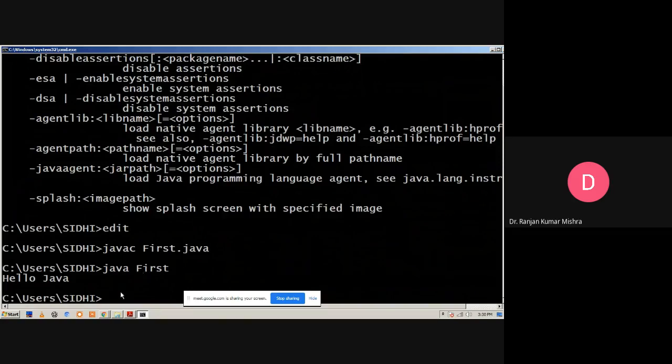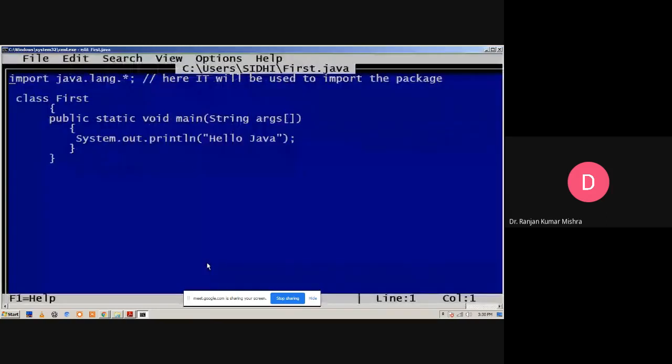Suppose we have to edit some code of the first.java program. So to edit, we use the file name with the extension first.java.